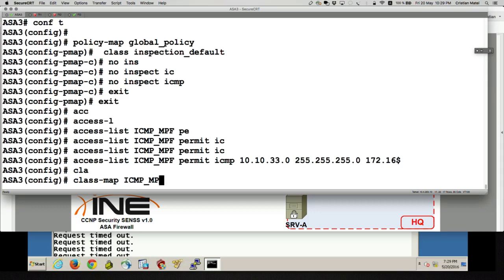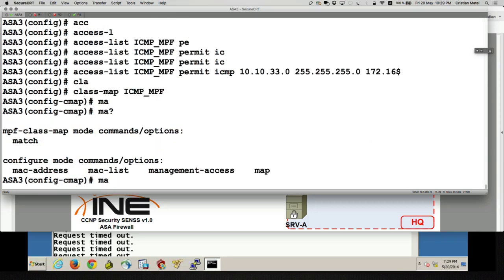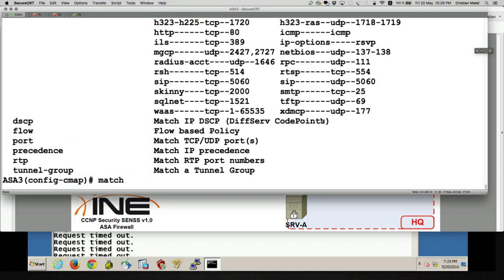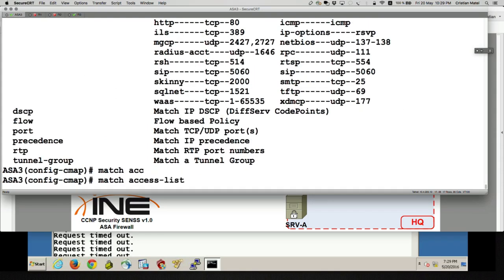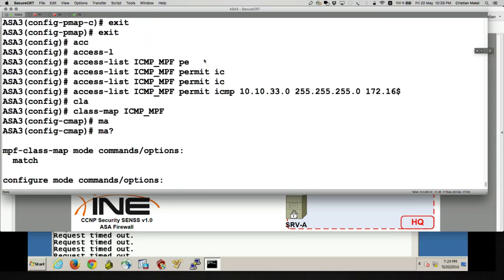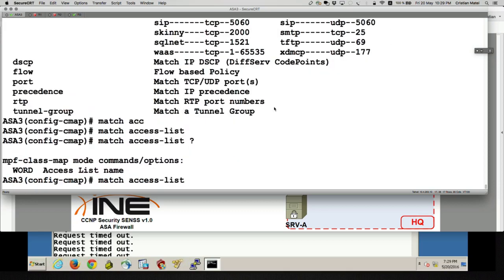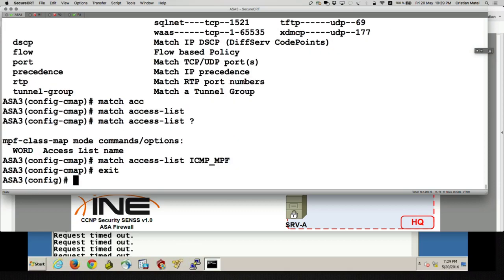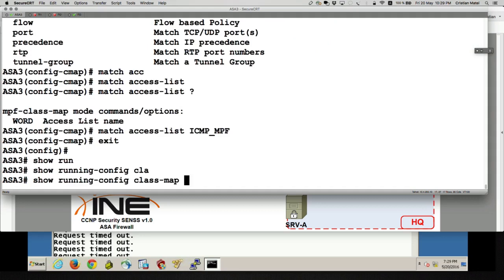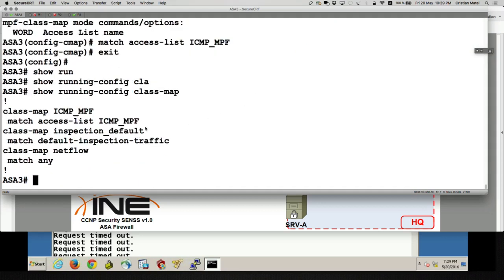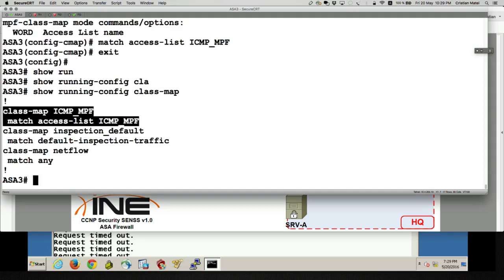So I'm matching on ICMP, then I say class-map ICMP_MPF. We say match access-list ICMP_MPF. So now my class map matches on that ACL, which matches on ICMP traffic between those two subnets.